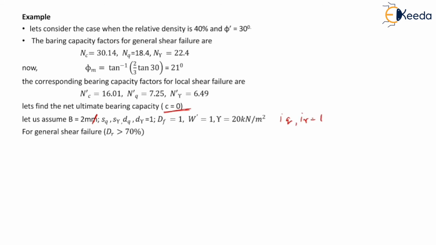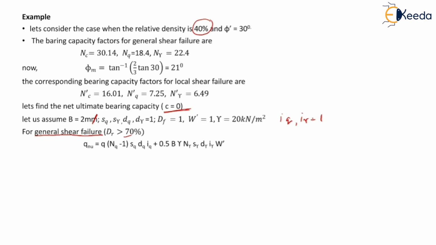So for general shear failure, the relative density should be greater than 70%. But here the relative density is 40% only. The equation for general shear failure for IS code method is given as qnu equal to q(Nq minus 1) Sq Dq Iq plus 0.5 B gamma N gamma S gamma D gamma I gamma into W dash.